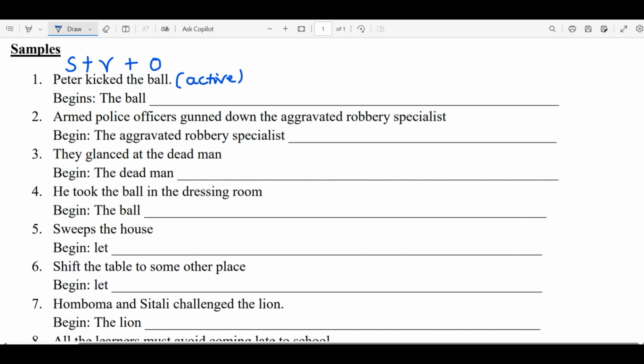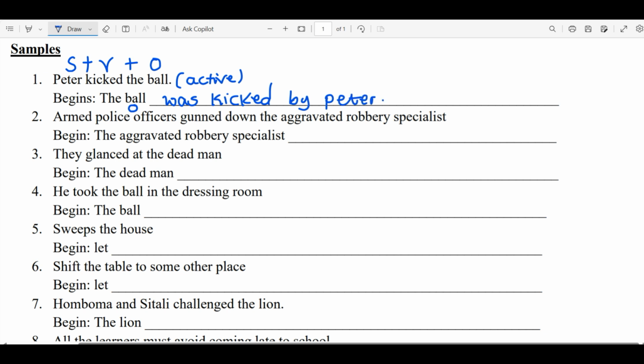Then we are told to begin with the ball. So we are beginning with the object, and we are changing from an active into a passive. So I'm going to say: the ball was kicked by, now you mention the subject, so by Peter.